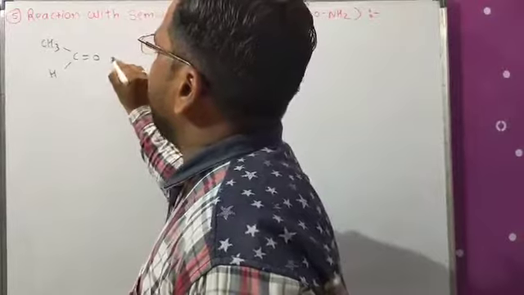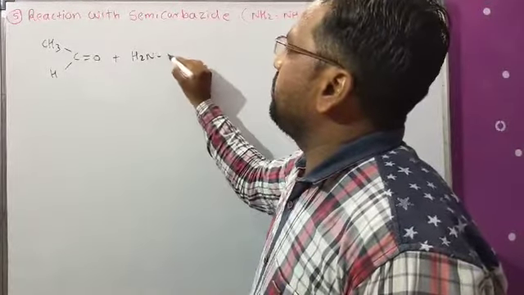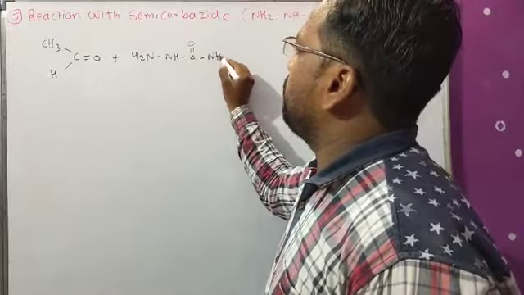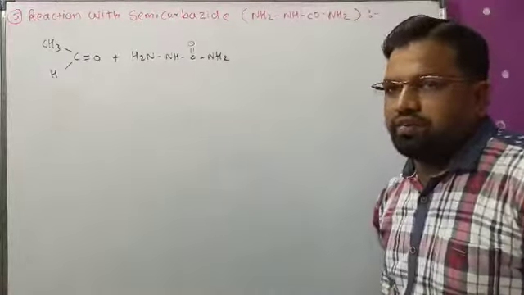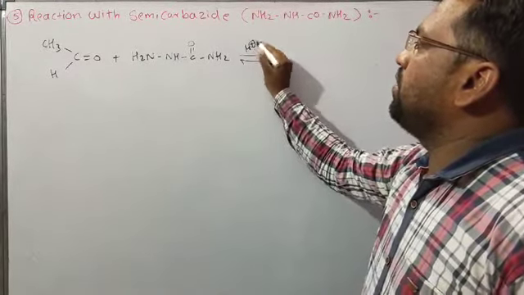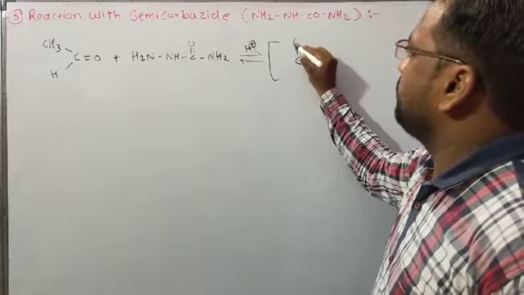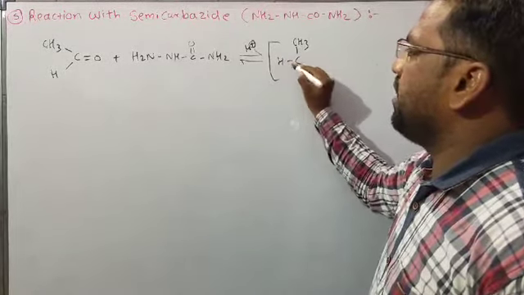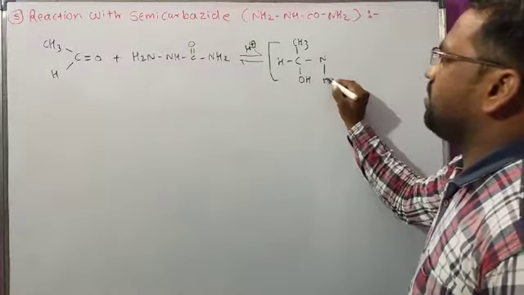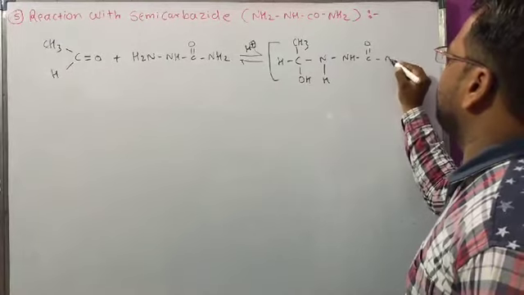When acetaldehyde reacts with semicarbazide, NH2 NH C double bond O NH2, in weakly acidic medium, firstly it gives the intermediate like this: CH3 H, OH, NH, NH, C double bond O NH2.